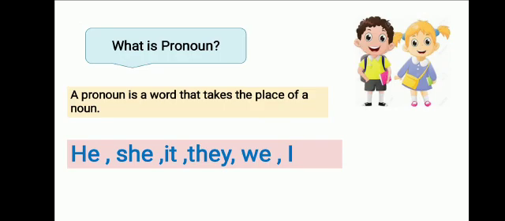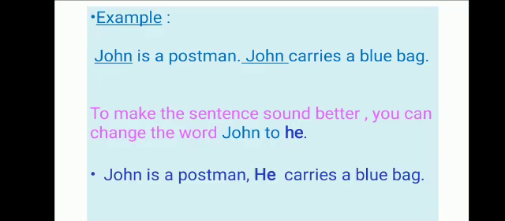Okay, children. I hope you have understood it. So, now we will see some examples to get more clarity. John is a postman. John carries a blue bag. So, see here, two times John is written. And to make the sentence sound better, how can we change it? We will change the word John to he. Why to he? Why will we use he here, children? Because he is used for males and John is a male here.